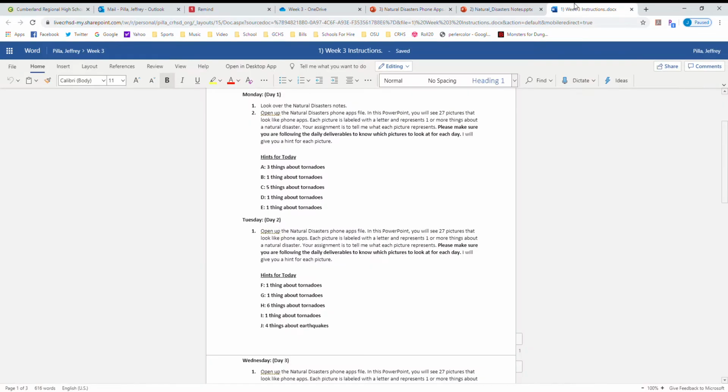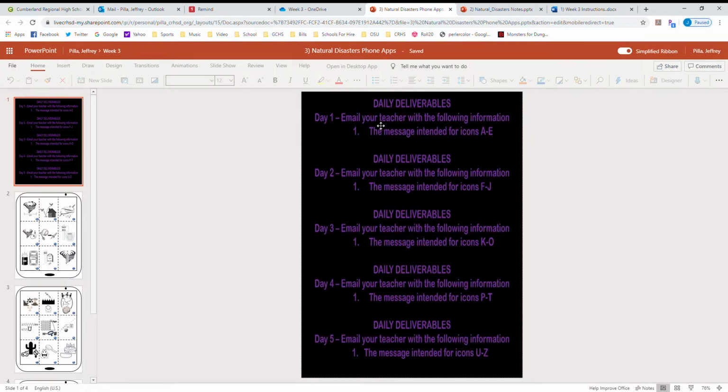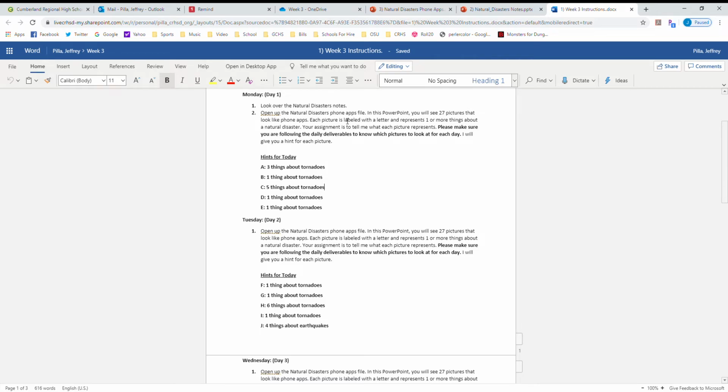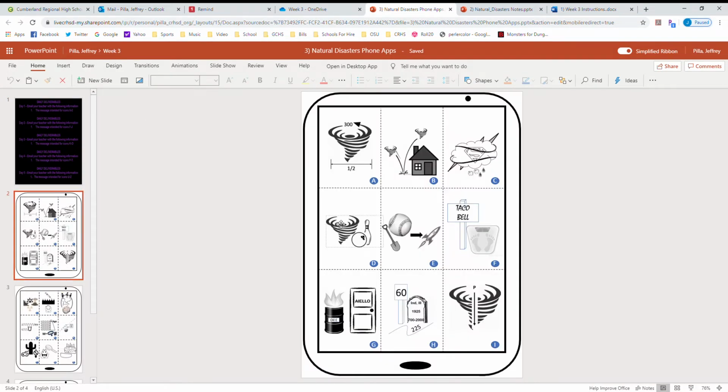It also says to please make sure you are following the daily deliverables to know which pictures to look at for each day. Well, today is day 1, so it says that you are to message for icons A through E. So today you are responsible for A through E, okay? It says that you're going to see pictures, and each picture is labeled with a letter and represents one or more things about natural disasters. So let's look at A through E. Here we have picture A, picture B, picture C, picture D, and picture E. These are the 5 pictures we're responsible for today.